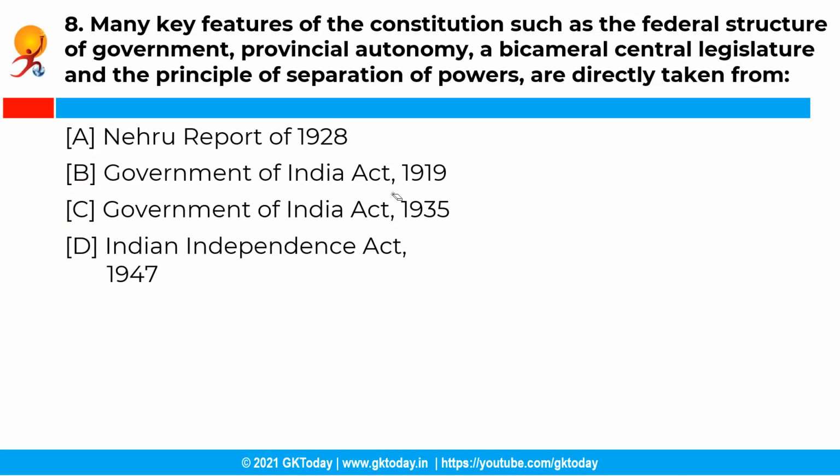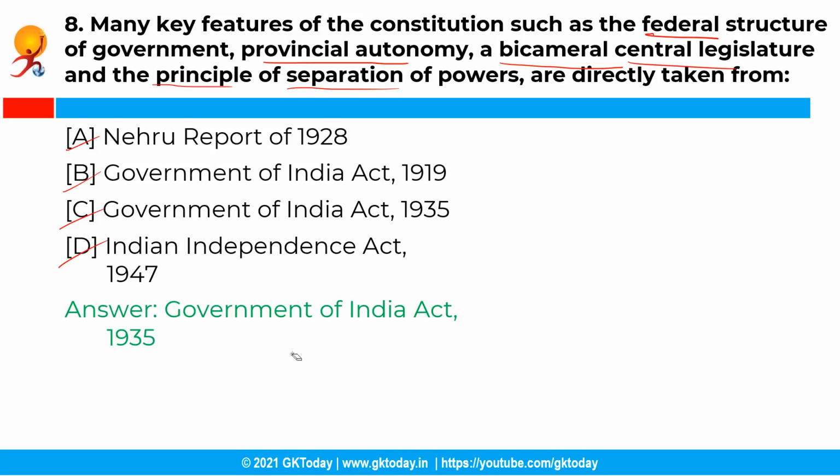So the next question is, many key features of the Constitution such as the federal structure of government, provincial autonomy, a bicameral central legislature, and the principle of separation of powers are directly taken from which among the following? Your options are option A, Nehru Report of 1928, option B, Government of India Act 1919, option C, Government of India Act 1935, and option D, India Independence Act of 1947. So the correct answer is Government of India Act 1935.